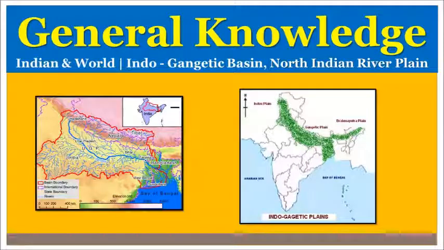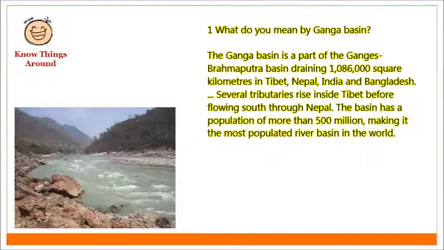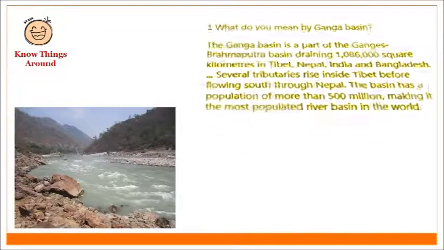General knowledge, Indian geography, Gangetic Basin, and North Indian River Plain. What do you mean by Ganga Basin? The Ganga Basin is a part of the Ganga-Brahmaputra Basin, draining 10,86,000 square kilometers in Tibet, Nepal, India, and Bangladesh. Several tributaries rise inside Tibet before flowing south through Nepal. The basin has a population of more than 500 million, making it the most populated river basin in the world.